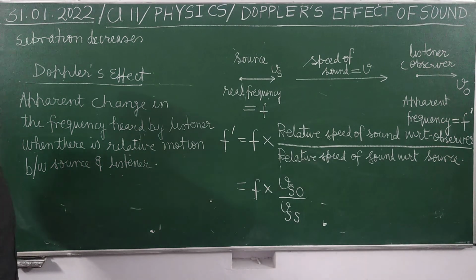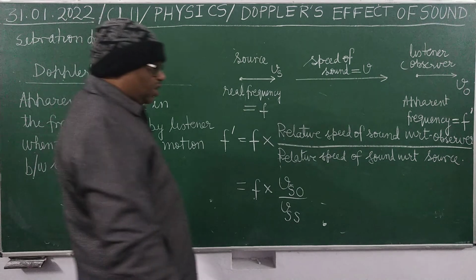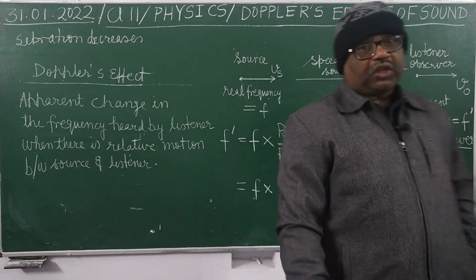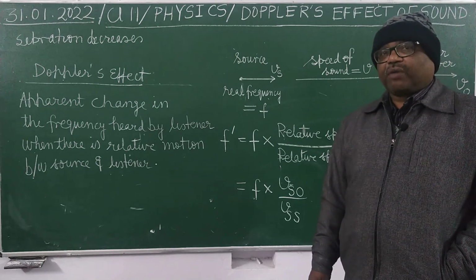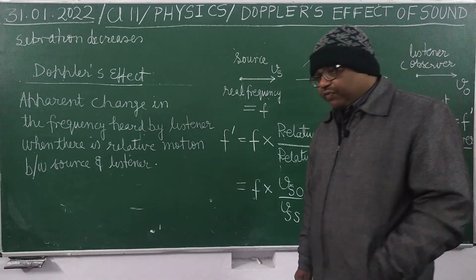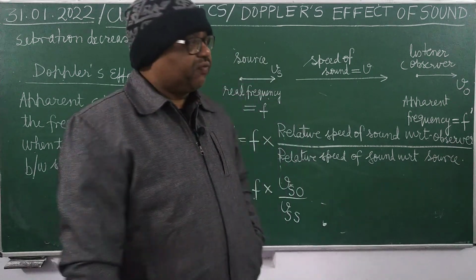So you can see here what is Doppler's effect. It is the apparent change in the frequency heard by the observer when there is relative motion between the source and listener. It's clear? That apparent change is called the Doppler's effect. Apparent change in the frequency heard by the listener due to the relative motion between the listener and source is called the Doppler's effect. Now what will be the formula of the frequency?